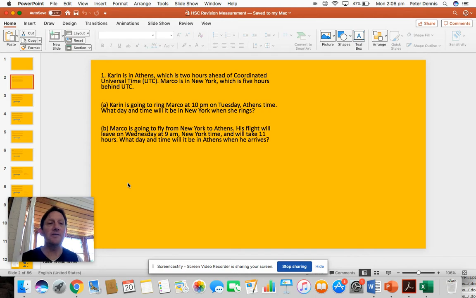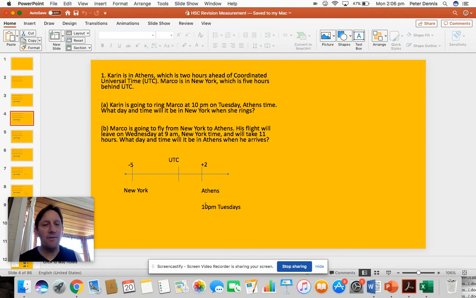Now, I always like to set these up like a number line almost. Here's UTC, or the Grand Meridian, or 0. Athens is 2 ahead, so this is like +2, and New York is 5 behind. So here you've got +2, here you've got 5 behind. And we know that it is 10 p.m. on Tuesday. That's 10 o'clock at night time.